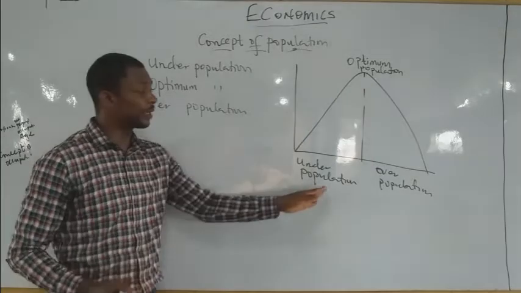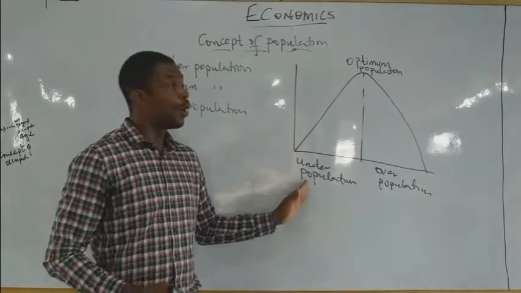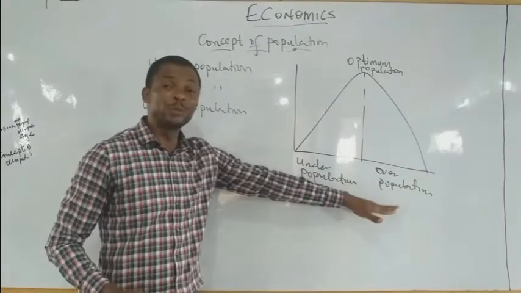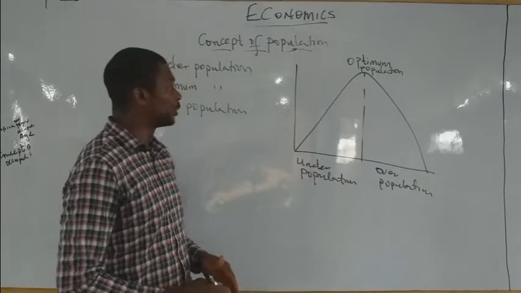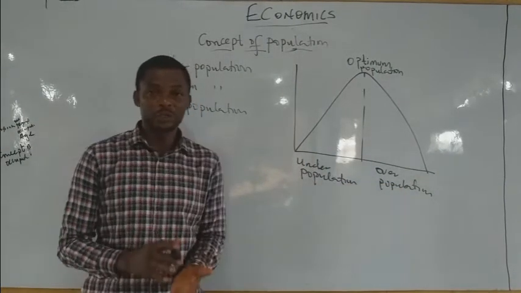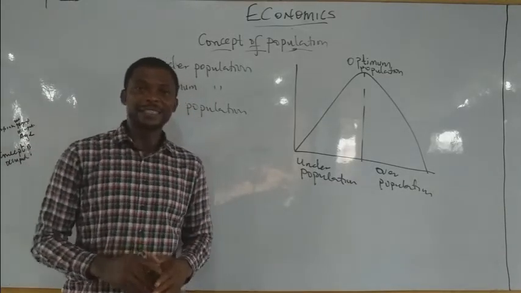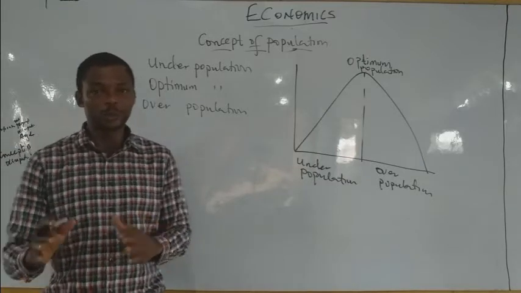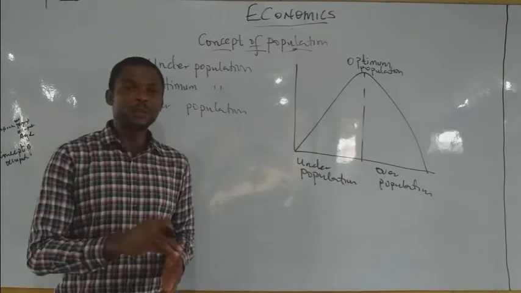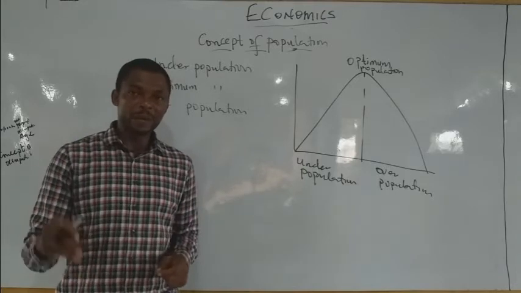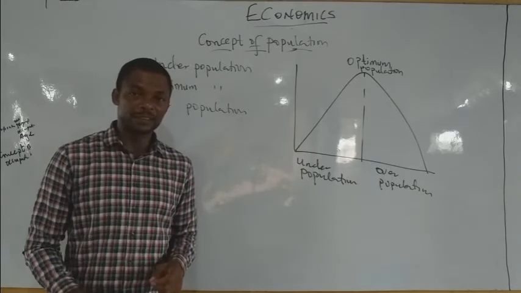Okay? Now, this is optimal population, overpopulation, and underpopulation. You can see from the diagram here that the underpopulation is less. Optimal is the only one that has maximum. These ones are having minimum. So that's why when we're defining the three of them, you should be categorical about your definition. Underpopulation, like I rightly said earlier, is a population that is not up to your optimal population, but when you combine it with the available resources and the given level of technology, the productivity per man will be minimized.